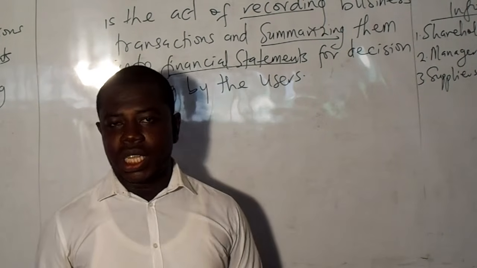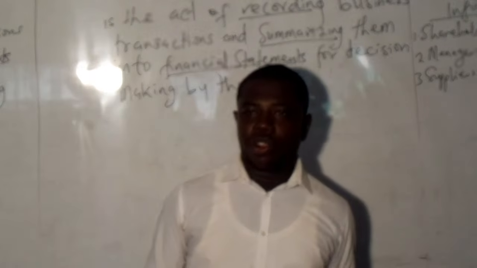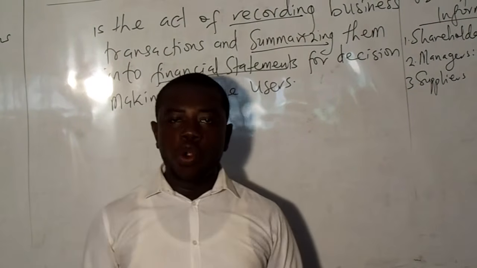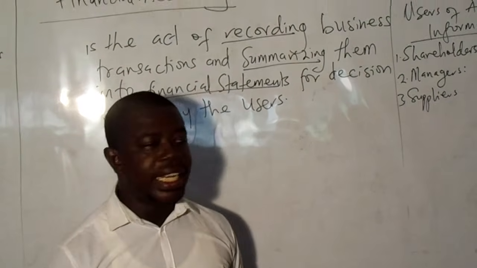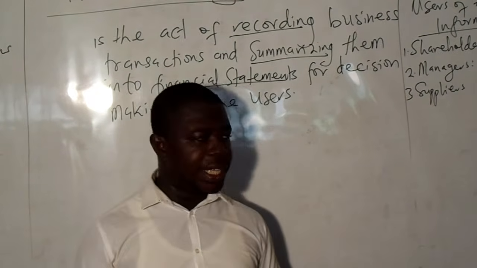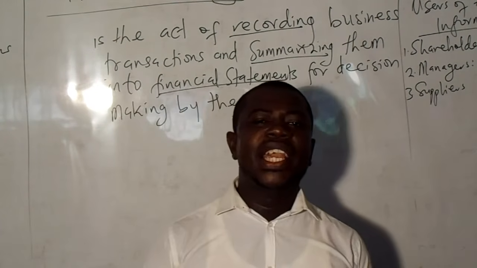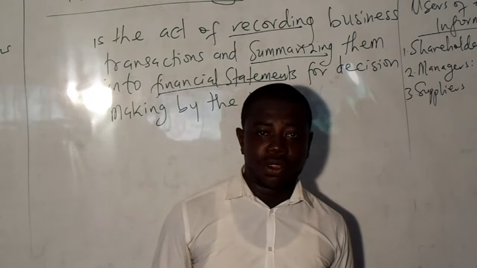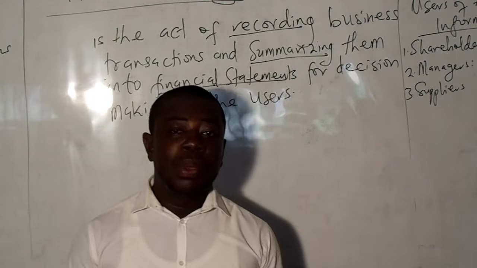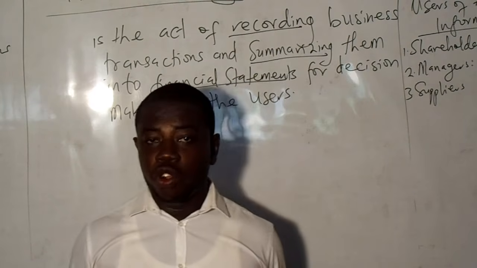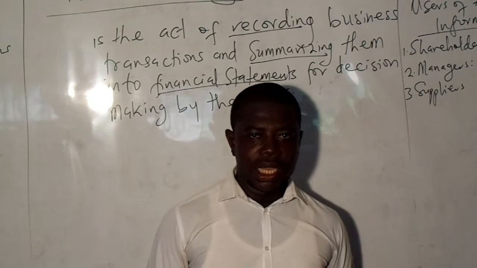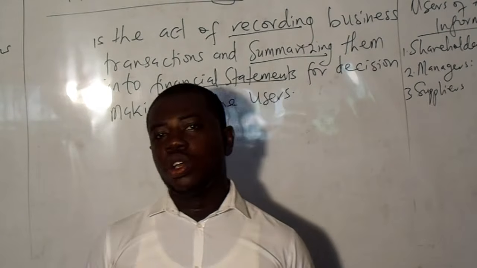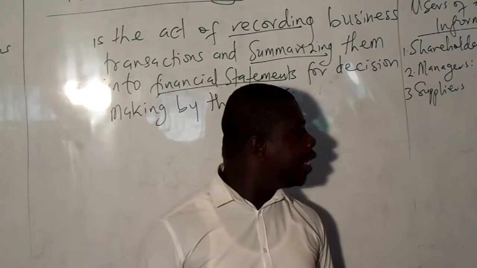And so what we do is that we take it on credit, and then we expect to pay them back later. Because we owe them, we have to pay. And therefore, they will also need our financial statements to be sure whether we will be able to pay. Are we creditworthy, so that they will continue to supply to us on credit? They want to be sure that we can pay our debts as and when they fall due. It's very, very important that suppliers will need our financial statements to ensure that we'll be able to pay our debts as and when they fall due.